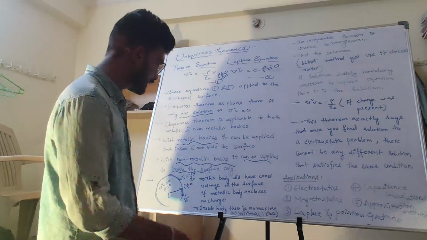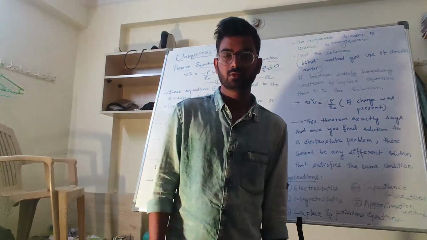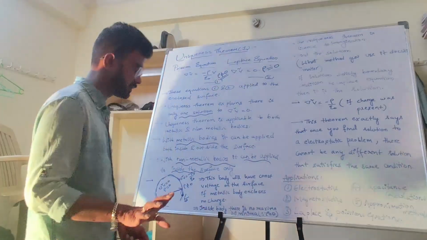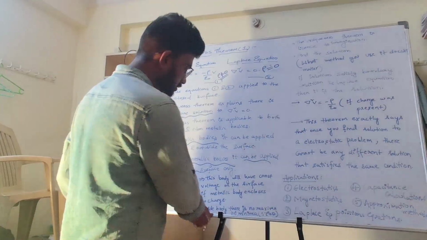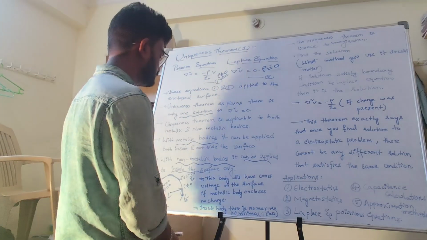So inside the body there is no maximum or minimum. Maximum and minimum are two values, but inside the body there is one solution, it is constant throughout at one value. There is no maximum and minimum because charge density is equal to 0.